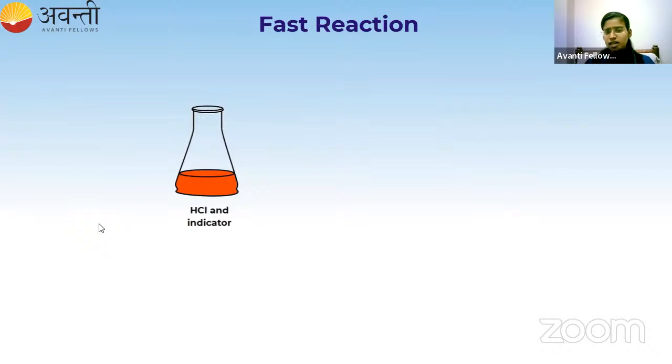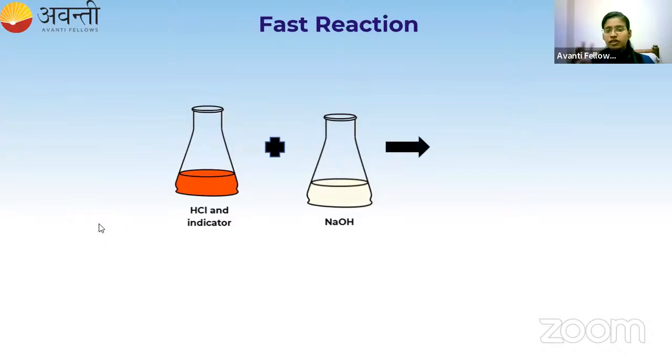HCl and an indicator. HCl and some indicator is present inside this conical flask. And to this, I am going to add sodium hydroxide. So what will happen if HCl and NaOH react with each other? Can anyone give me the product of this reaction? HCl plus NaOH. It will form, very good, NaCl plus H2O, which is a neutralization reaction.